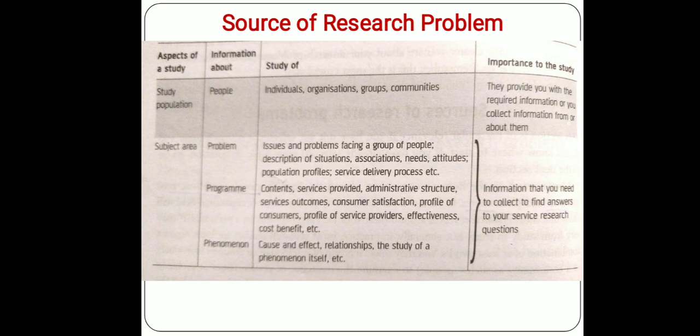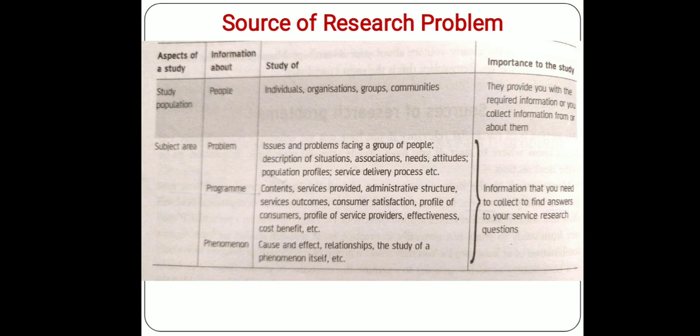Then when we study the people to get the issues or problems facing a group of people, description of a particular situation, association between two different problems, needs, attitudes, population profile, service delivery process, and so on of a particular problem.